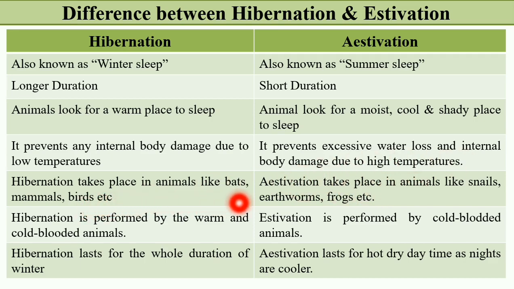Hibernation takes place in animals like bats, mammals, birds, etc. And estivation takes place in animals like snails, earthworms, frogs, etc. And there are many other animals also. Hibernation is performed by warm and cold-blooded animals, and in case of estivation, it is mainly performed by cold-blooded animals. Hibernation lasts for the whole duration of winter, and estivation lasts for the hot, dry daytime, as nights are cooler as compared to the daytime.